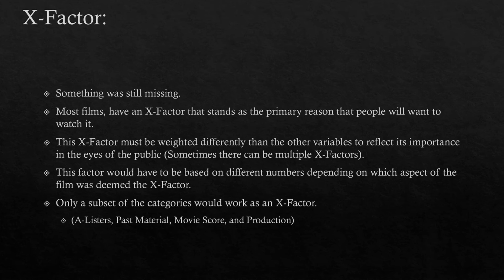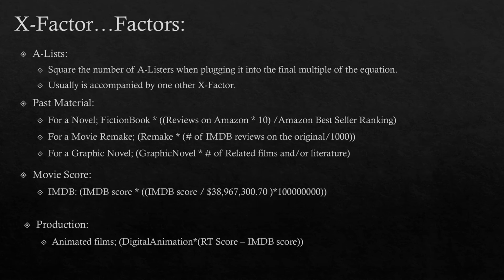Only a subset of categories could work as an X factor: A-listers, past material, movie score, and production. If the X factor that's going to bring in moviegoers is the A-lister, then you square the number of A-listers when you use the A-list factor. If the X factor lies in the past material, you use these. For a novel, you take the corresponding value for a fiction book, multiply that by reviews on Amazon times 10 divided by Amazon bestseller ranking.